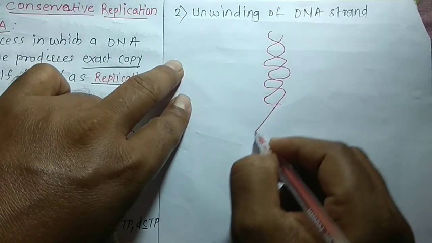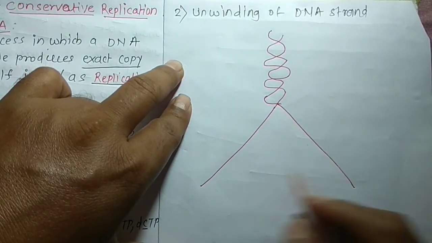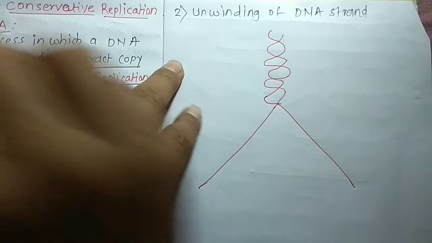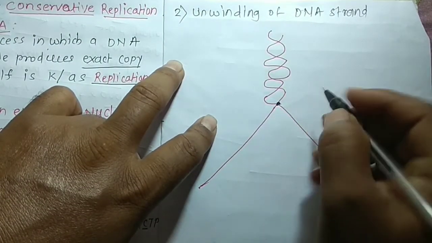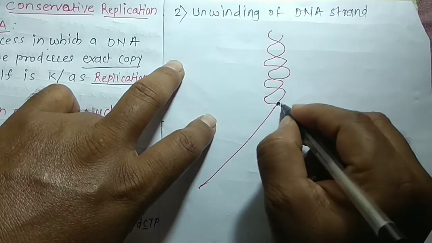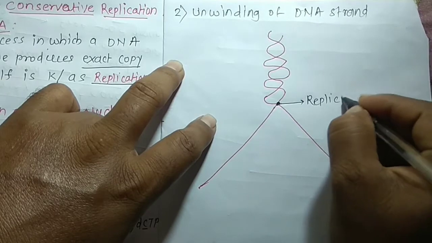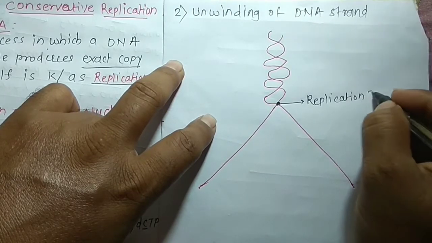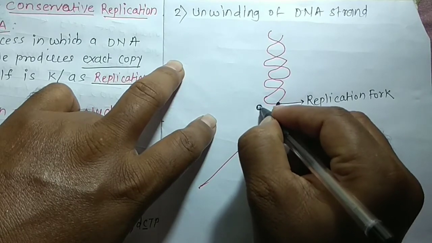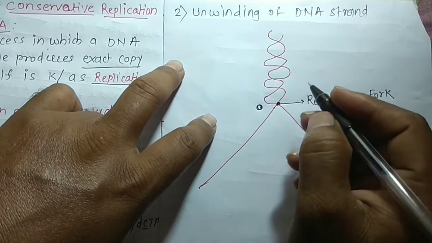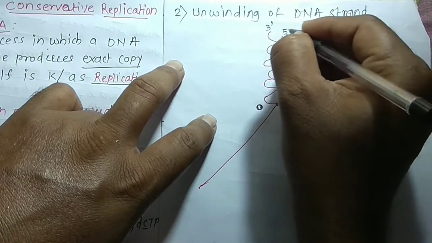So this is this part. But these parts, the O part, is called the replication fork. It is the, I am saying O. This is the 3 dash end and opposite, that is the 5 dash end.